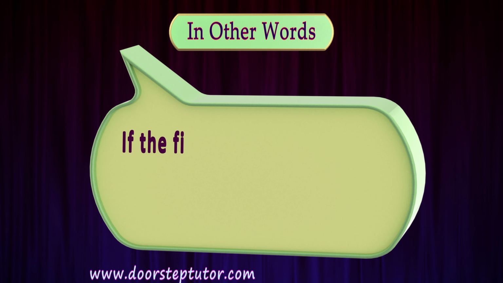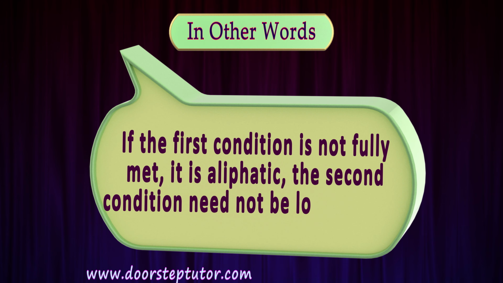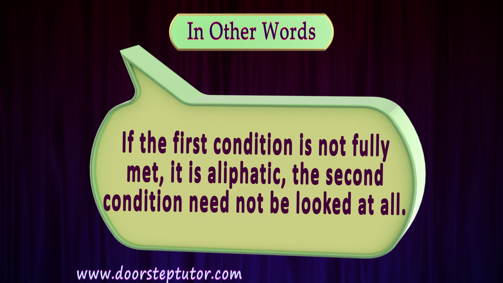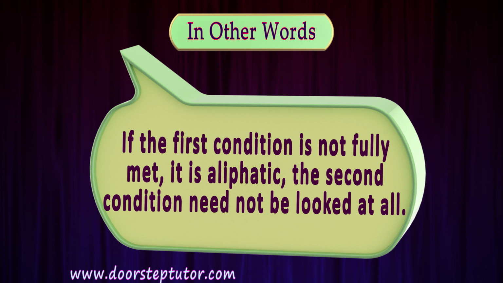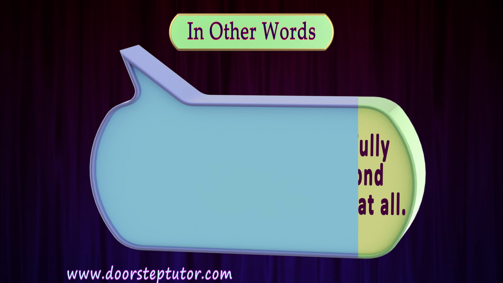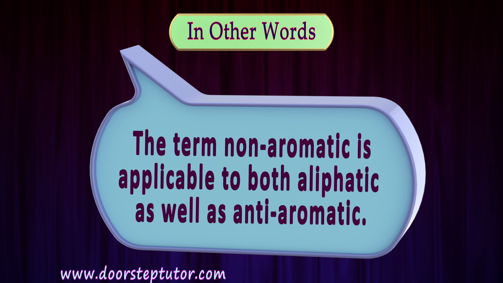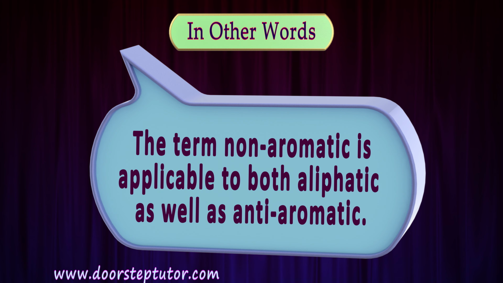Third, if the first condition is not fully met, then it is aliphatic, and if the first condition is not fulfilled, then we need not look at the second condition. Fourth, the term non-aromatic is applicable to both aliphatic compounds and anti-aromatic compounds.